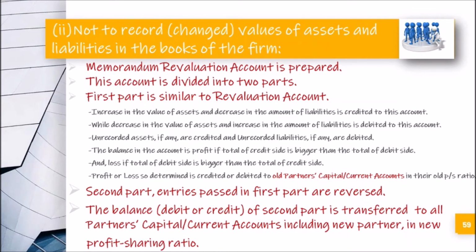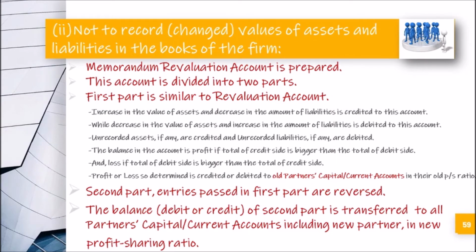The second option, when the partners decide not to record the changed values of the assets and liabilities in the books of the firm, so in that case memorandum revaluation account is prepared. What is this account? This account is divided into two parts. First part is similar to revaluation account. You can see that all the points are written here as were written in case of revaluation account. I just read it out fast.